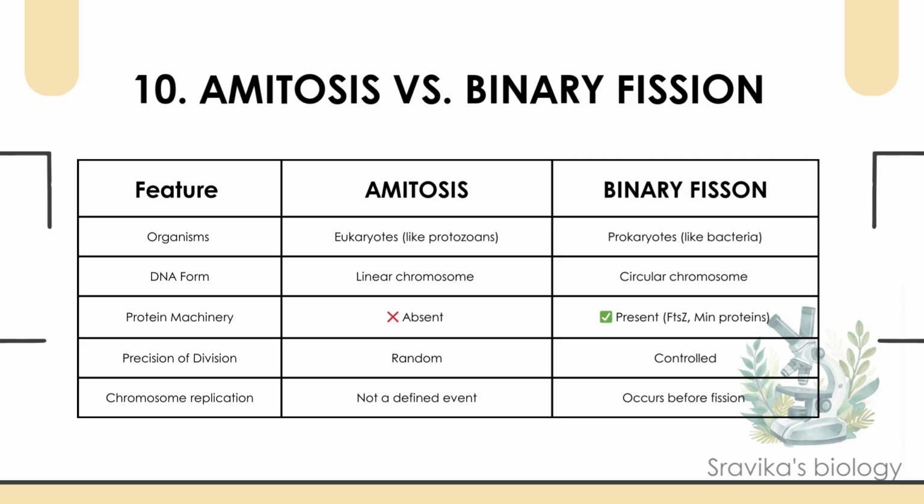Amitosis versus binary fission. Don't confuse amitosis with bacterial binary fission. Binary fission is in prokaryotes, highly regulated by proteins like FtsZ. DNA replication occurs before fission. Amitosis is random, in some eukaryotes, without a defined mechanism.